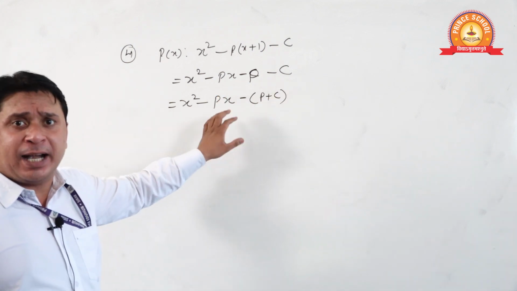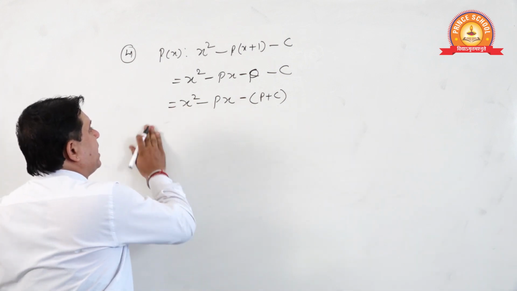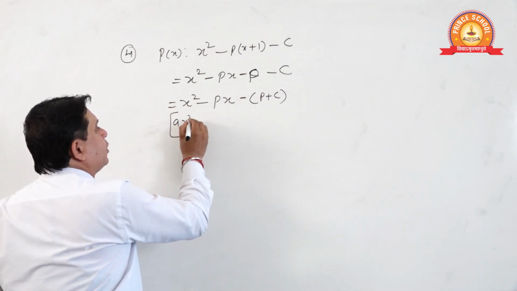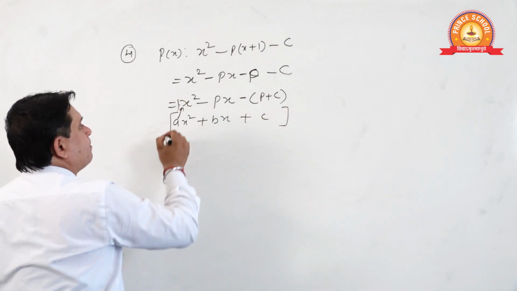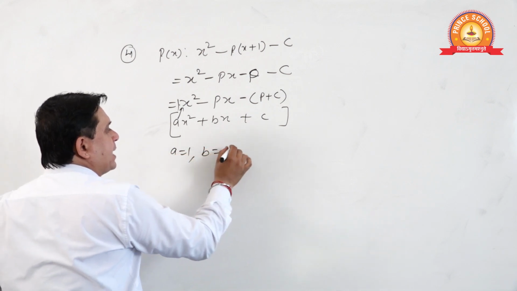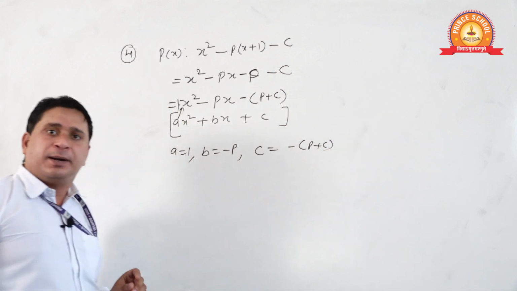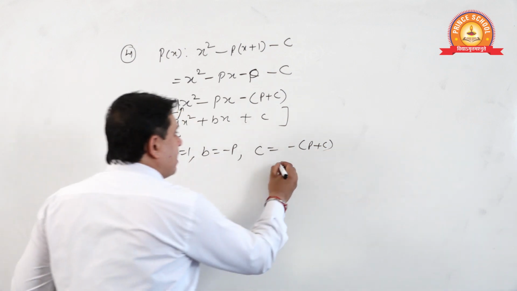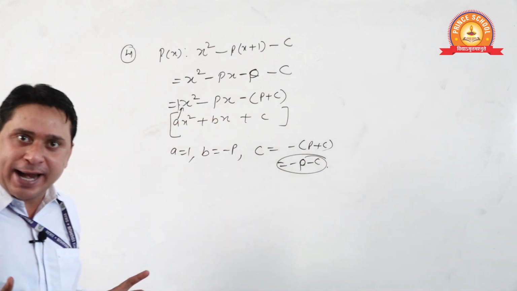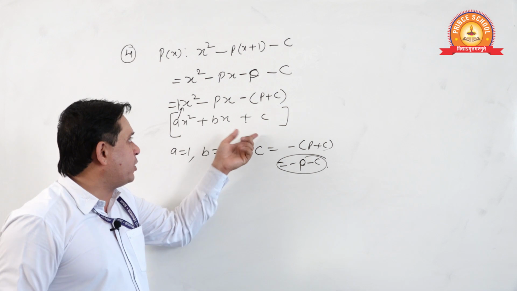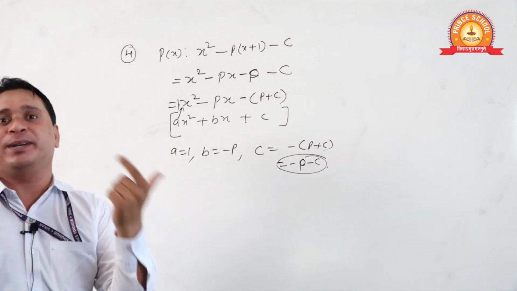Now if you compare it with the standard polynomial, I am writing here just to make you understand, you need not write. a will be 1, b will be minus p, and c will be minus p plus c, or you can say c is minus p minus c. You need not write this portion; I have written it only to make you understand better.